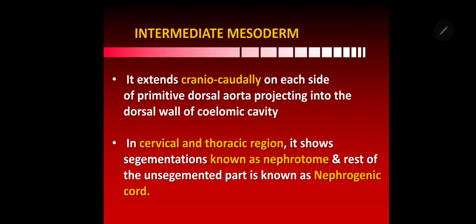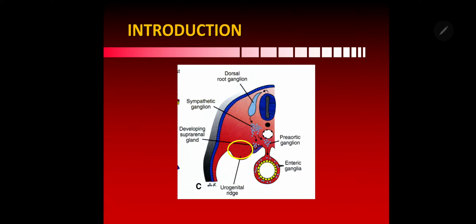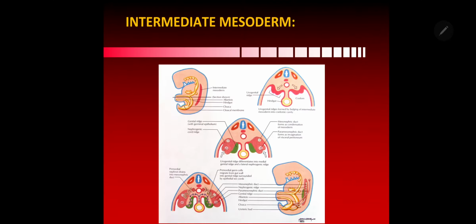This intermediate mesoderm extends craniocaudally on each side of the primitive dorsal aorta, projecting into the developing coelomic cavity in its dorsal wall. In the cervical and thoracic region, this intermediate mesoderm forms segmentations called nephrotomes, and the rest of the unsegmented part is called the nephrogenic cord. You can see there on either side of the dorsal aorta the intermediate mesoderm, extending craniocaudally on either side.